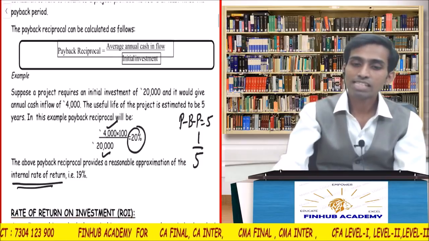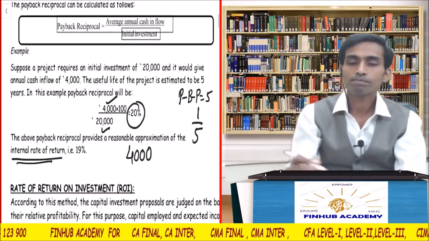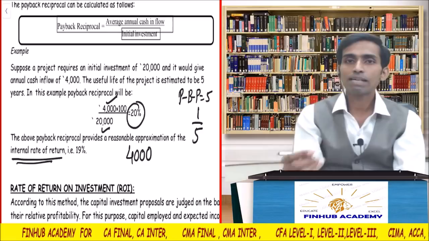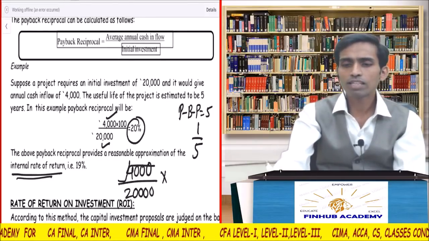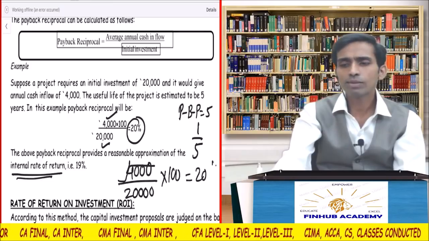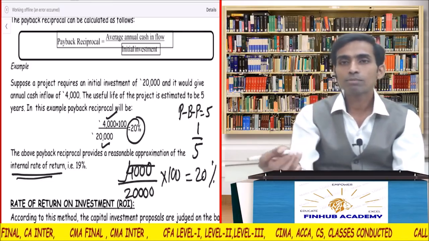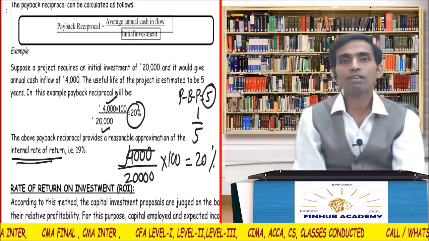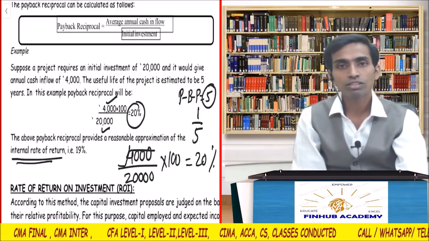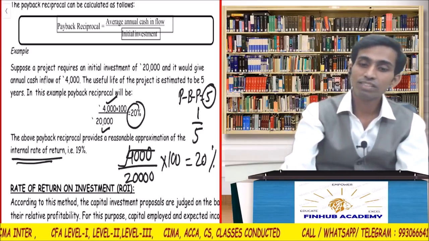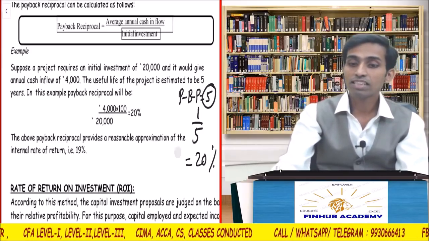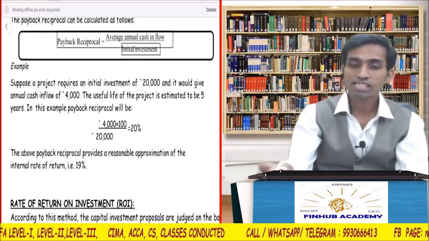See, on an average, how much am I earning? 4,000. How much is my investment? 20,000. So 4,000 divided by 20,000 into 100, how much am I earning every year? 20%. That's it. That is the reciprocal of 5, the payback period. 1 by 5 is 20%. Yes or no? Correct now? So I'm just calculating the return. They have just given it. They have not asked till this point in the exam.